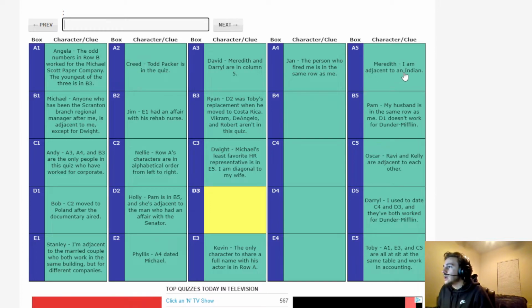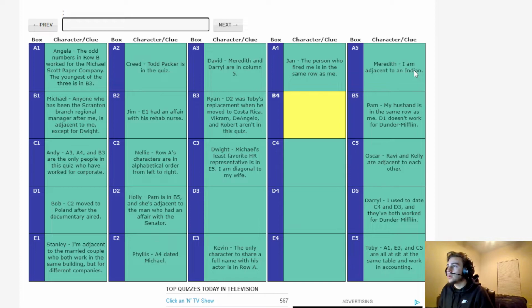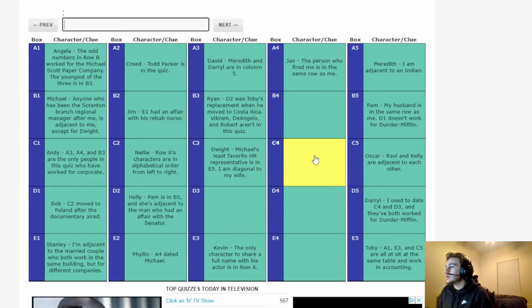Meredith is, "I am adjacent to an Indian." Well, there might have been a better way to say that, quiz, but okay. So, I am adjacent to an Indian. We do know Robbie and Kelly are adjacent to each other as well. So that means both of these have to be Robbie and Kelly, I would think. We still don't know which one's which, though.